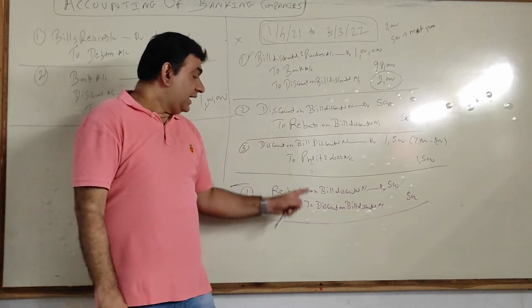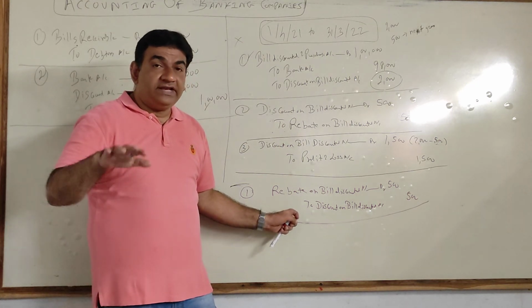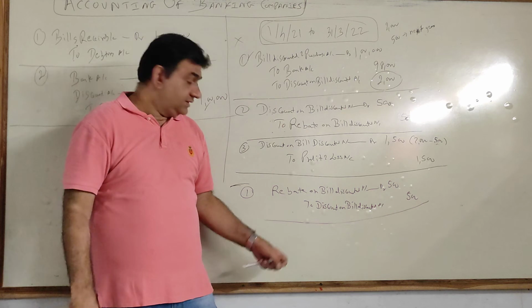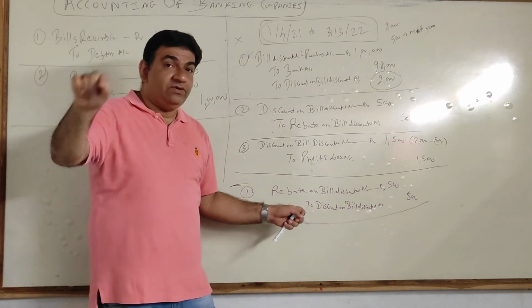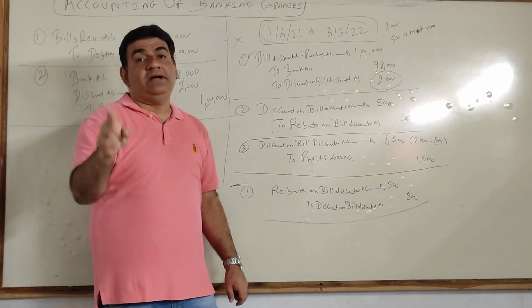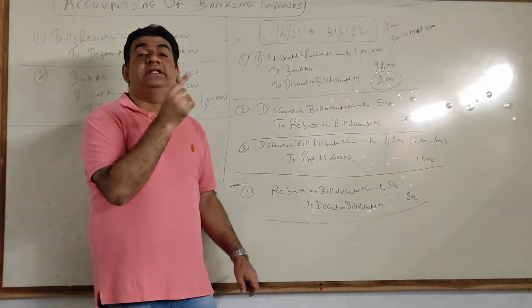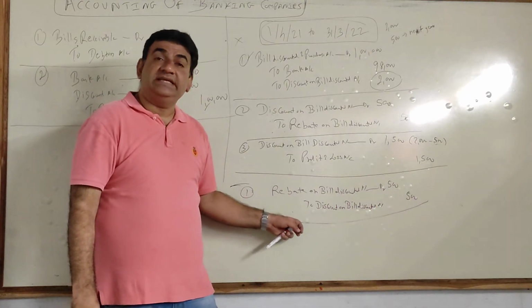Got it? And as I told you, I go into the next year with this entry. So when I am passing the entries for the current year, this entry will be for last year's rebate. What you have to calculate is the current year's rebate. So the last year's rebate amount has to be given to you in the question, because without that you cannot pass this entry.